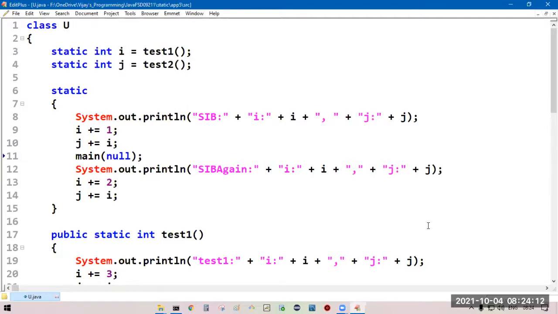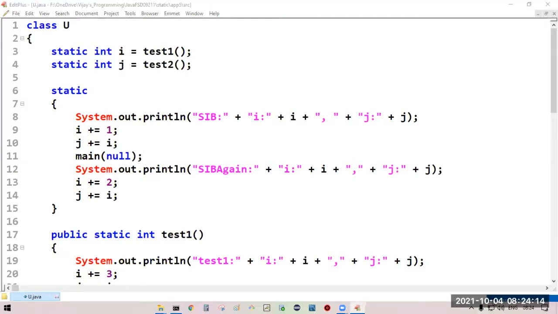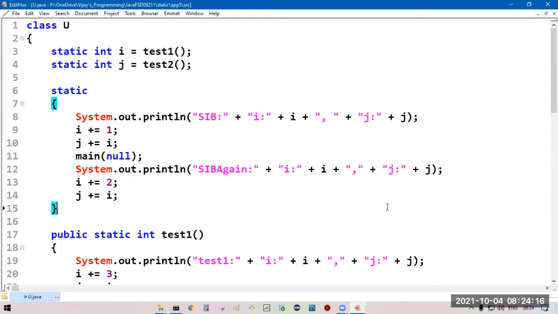So this was the program in the static concept. I don't know how many of you have completely traced this program.